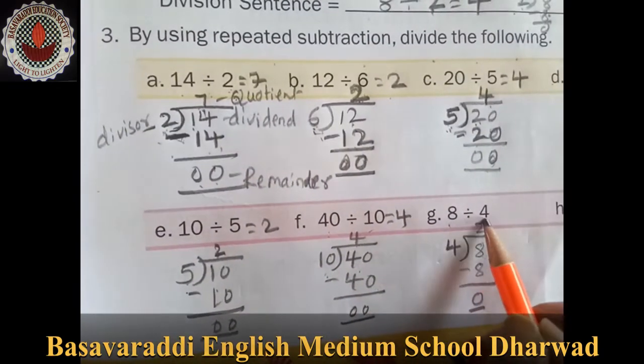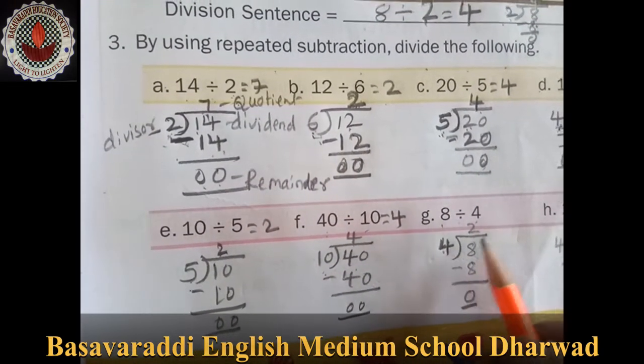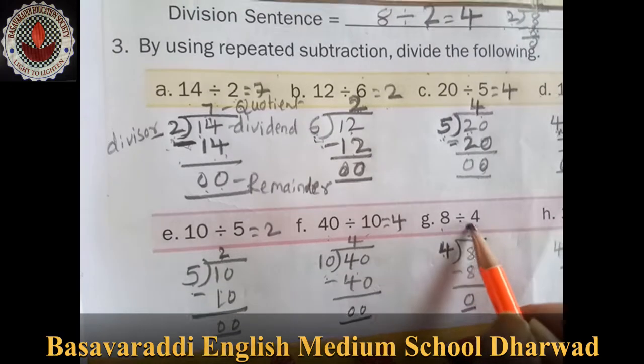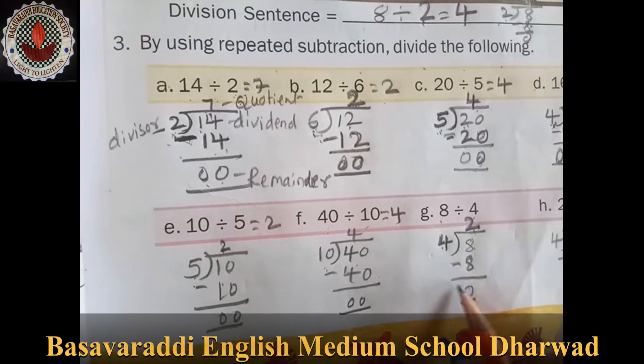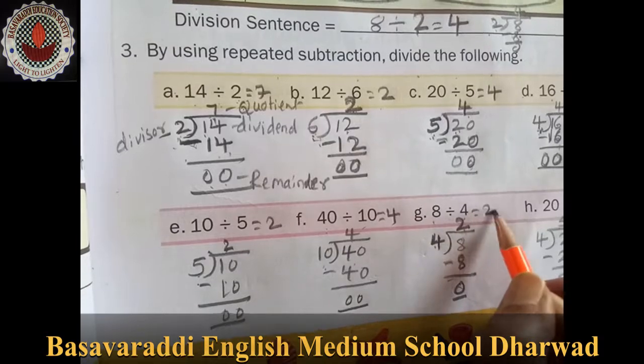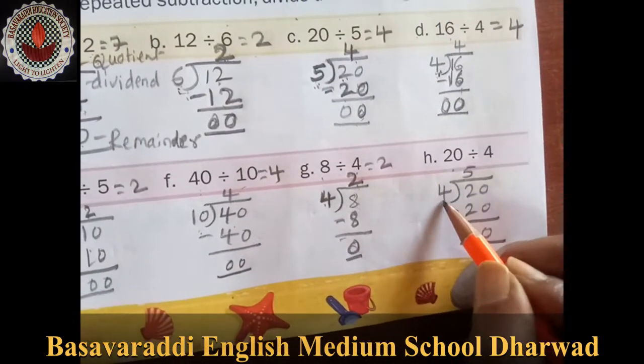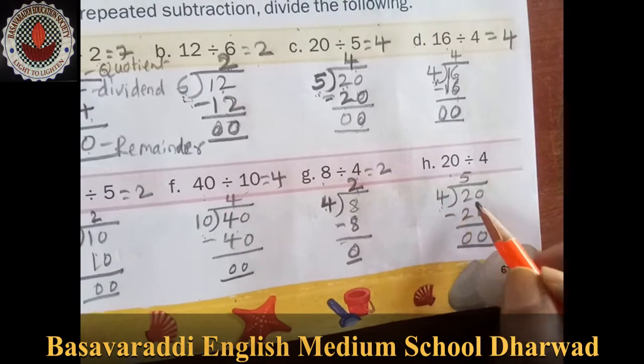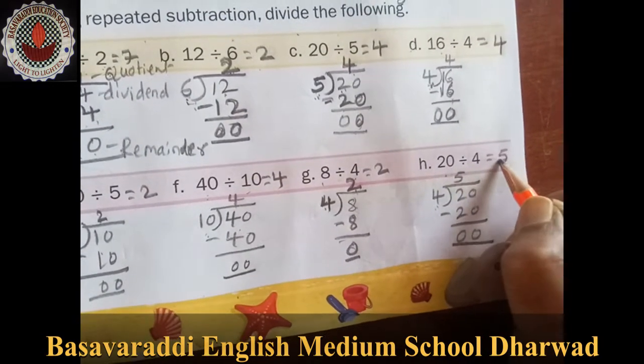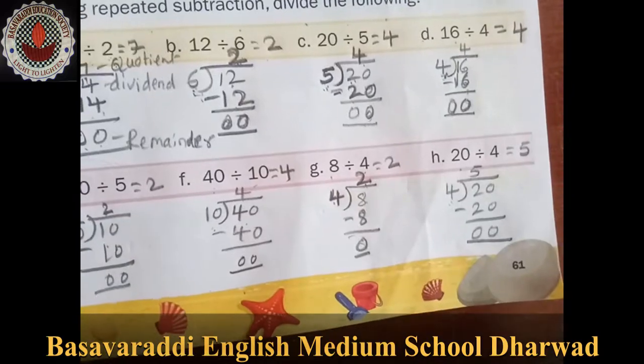And 8 divided by 4. 4 how much? 4 2s are 8. So subtract this one and the answer is 2. 20 divided by 4. 4 how much? 4 5s are 20. So the answer is 5.